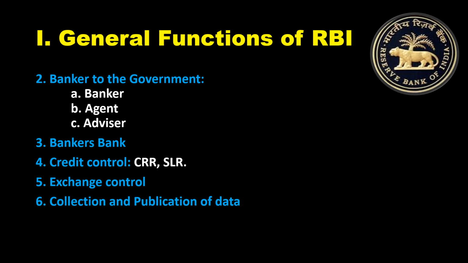It also acts as an agent to the government, for example, maintaining public deposits. If the government wants to issue some securities to the public to collect money, RBI acts as an agent. On behalf of the government, RBI issues those securities and collects money for the government. RBI also acts as the financial advisor to the government.